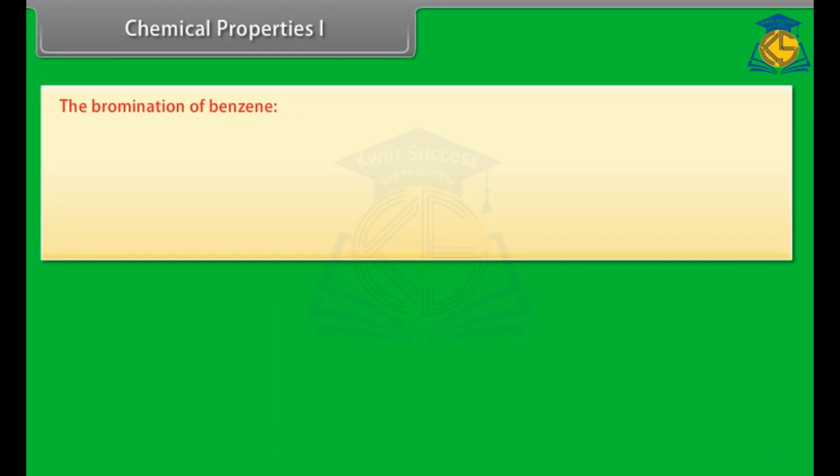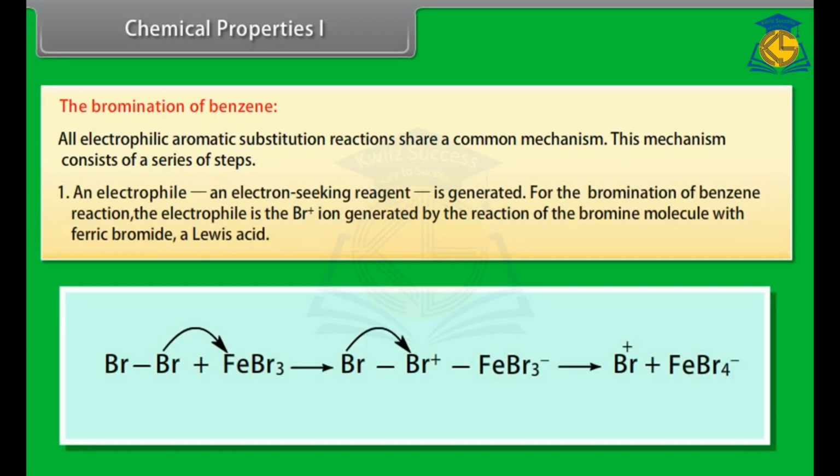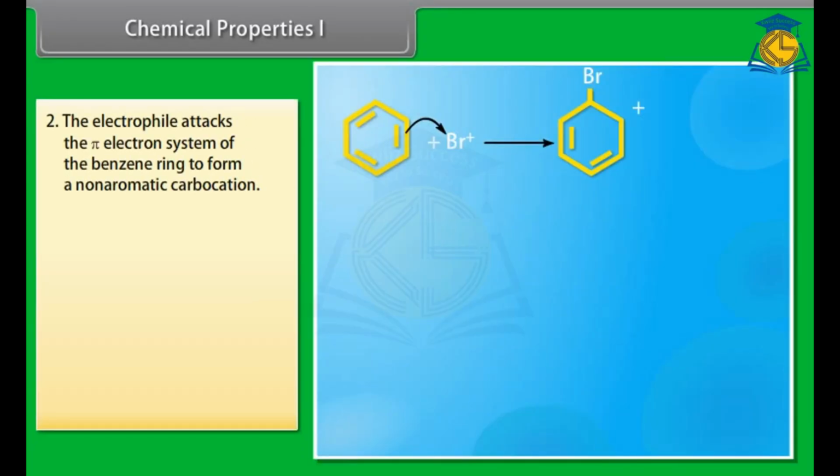The bromination of benzene. All electrophilic aromatic substitution reactions share a common mechanism. This mechanism consists of a series of steps. An electrophile, an electron-seeking reagent, is generated. For the bromination of benzene, the electrophile is the Br+ ion generated by the reaction of the bromine molecule with ferric bromide, a Lewis acid. The electrophile attacks the pi-electron system of the benzene ring to form a non-aromatic carbocation.